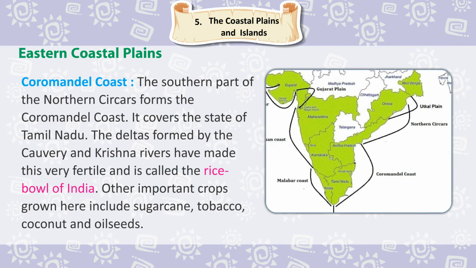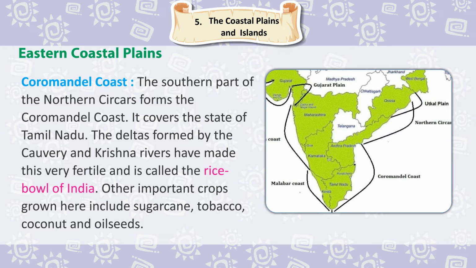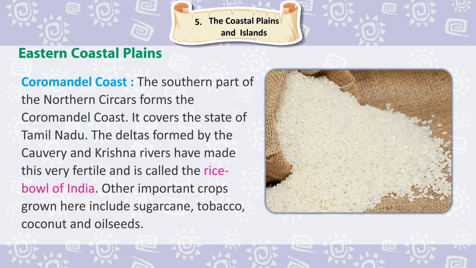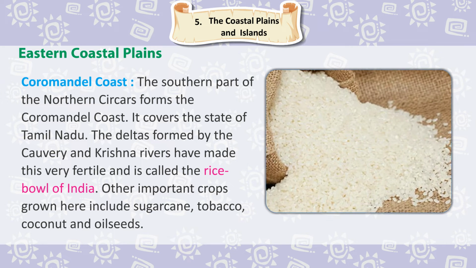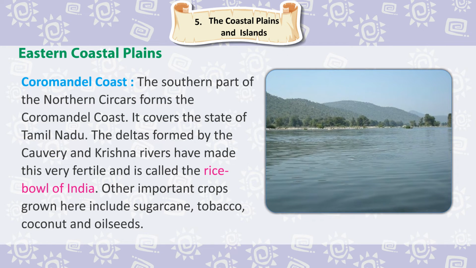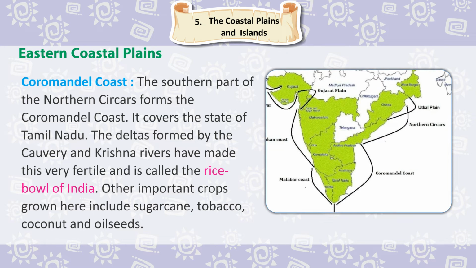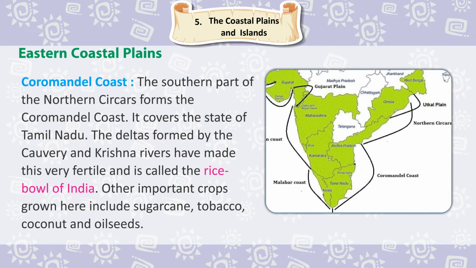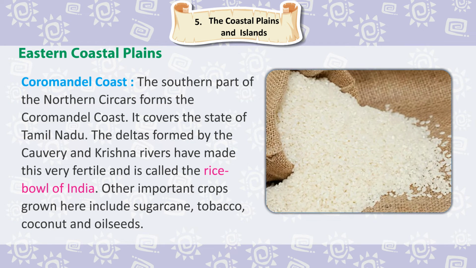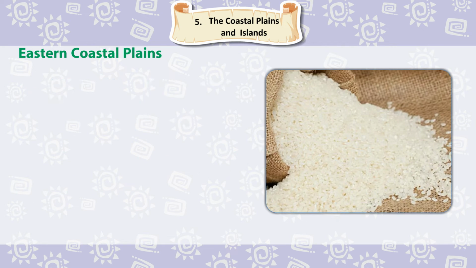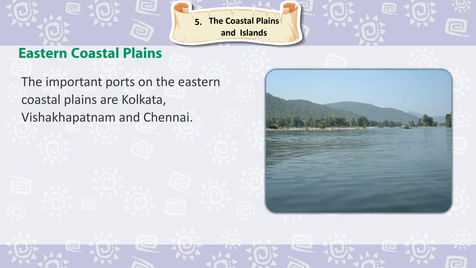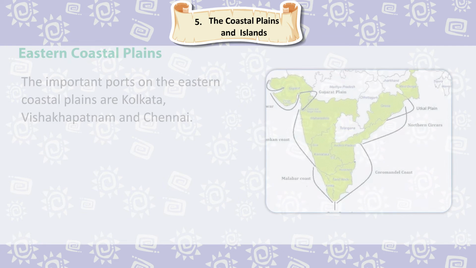Coromandel Coast. The southern part of the Northern Sirkars forms the Coromandel Coast. It covers the state of Tamil Nadu. The deltas formed by the Kaveri and Krishna rivers have made this very fertile and it is called the rice bowl of India. Other important crops grown here include sugarcane, tobacco, coconut, and oilseeds. The important ports on the eastern coastal plains are Kolkata, Visakhapatnam, and Chennai.